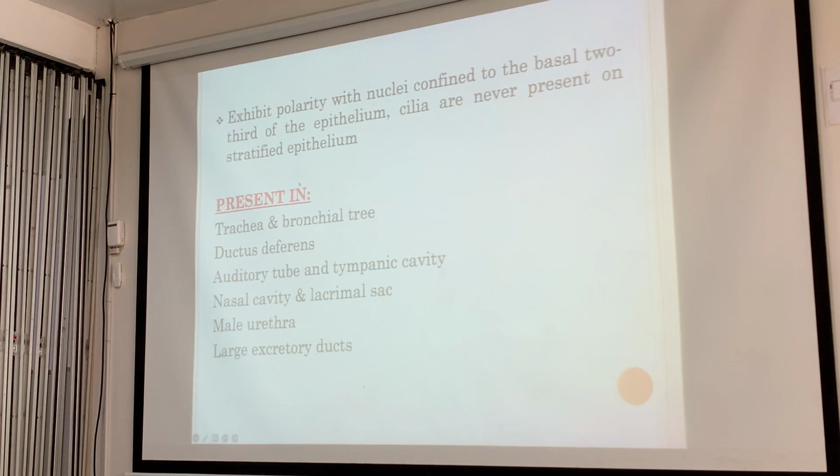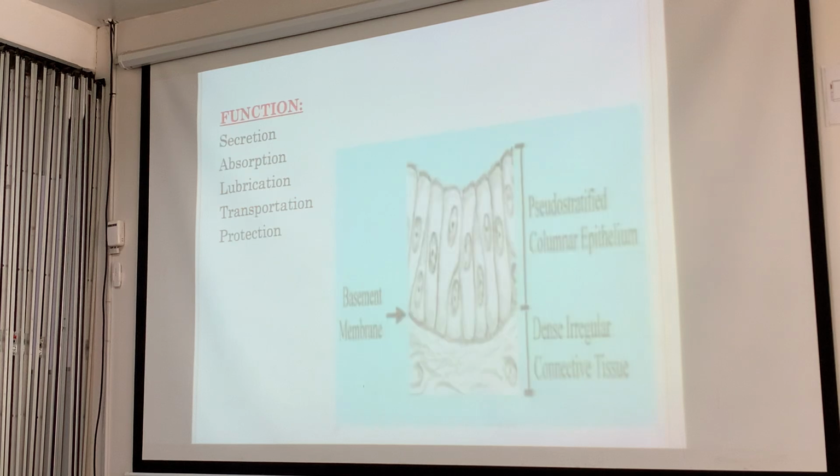Cilia are never present on stratified epithelium. So you must never answer "ciliated stratified." It's present in the trachea and bronchial tree, the ductus deferens, the reproductive organs, auditory tube, the tympanic cavity, nasal cavity, and lacrimal sac, the urethra, large excretory ducts. So again, the functions are secretion, absorption, lubrication, transport, and protection.